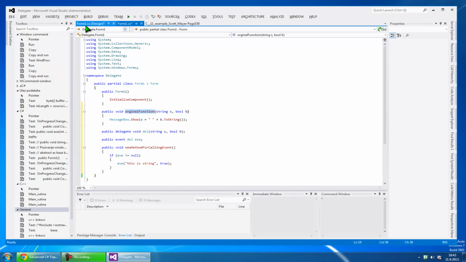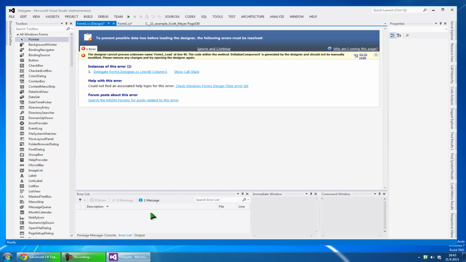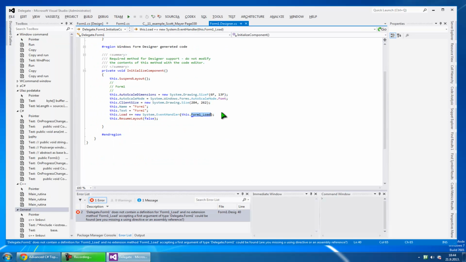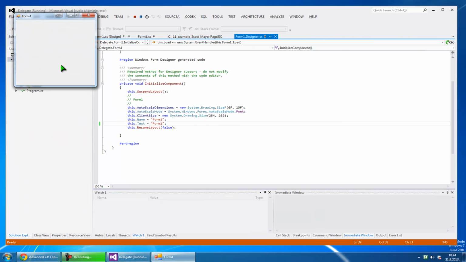So let's say original function. I'm sorry for that. Just a moment. Go to code. Come on, man. Okay. Let's delete this, I already tested. Okay, I don't need that.